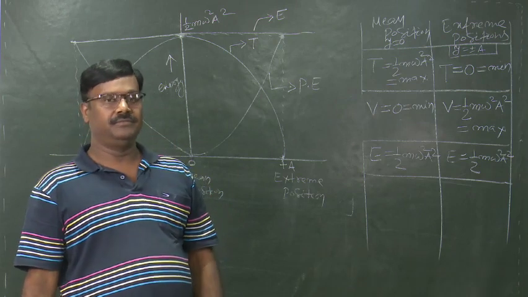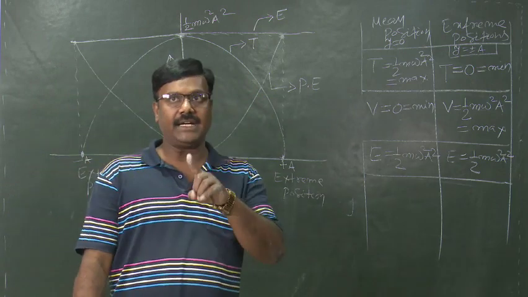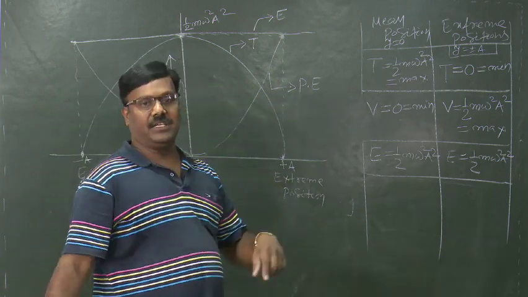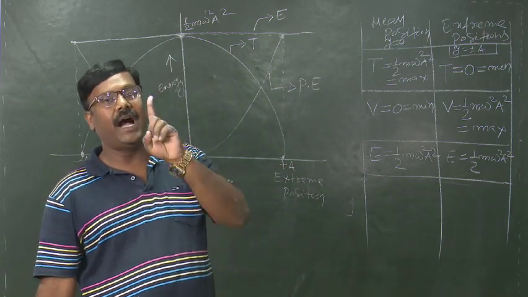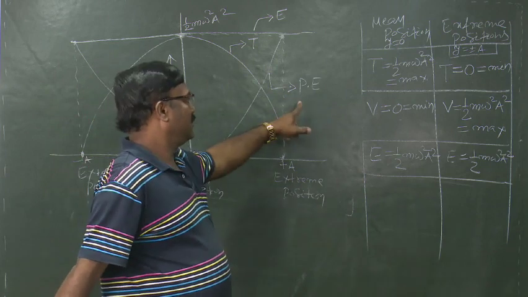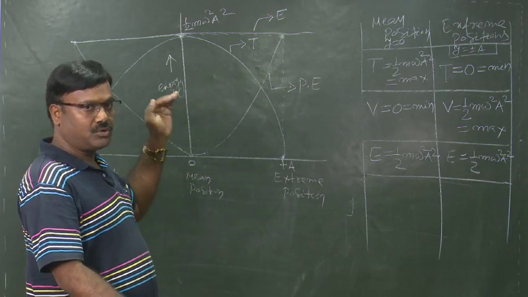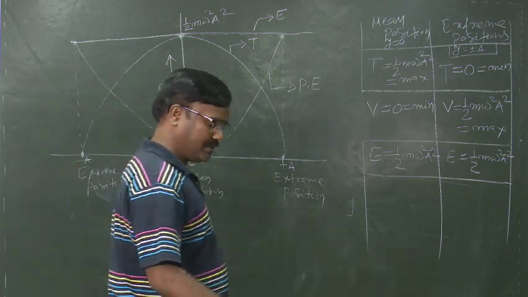Now we have to find out the point at which the kinetic energy and the potential energy are equal, each half of the total energy. Let us calculate the point at which the total energy is half kinetic and half potential.